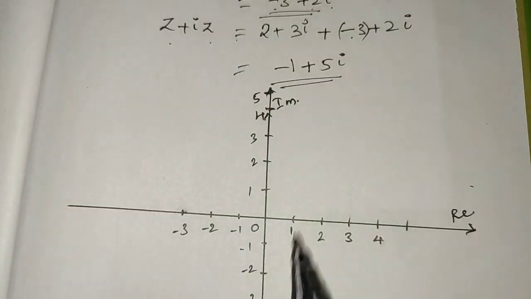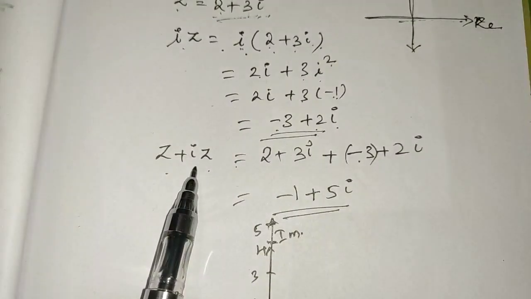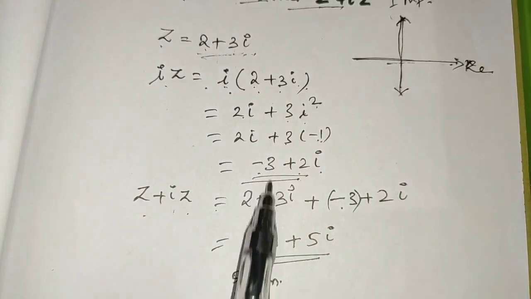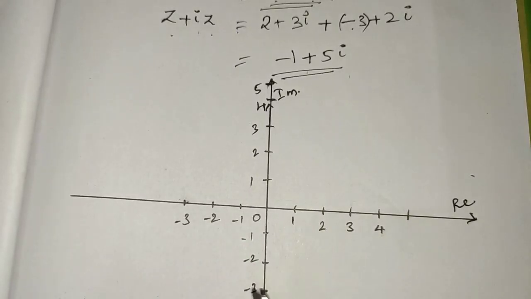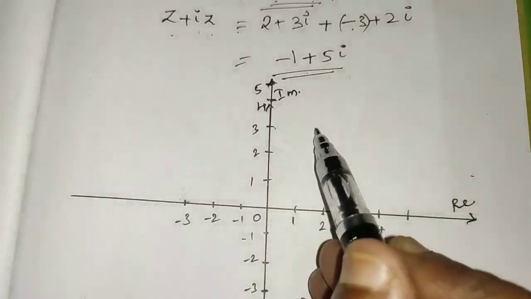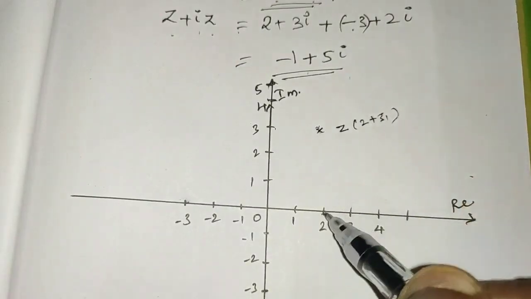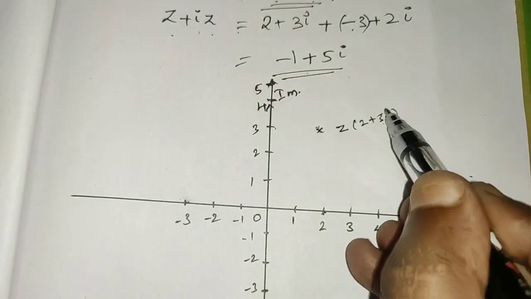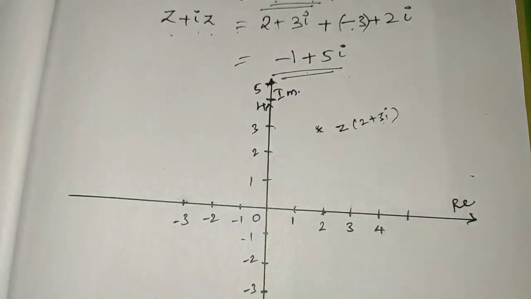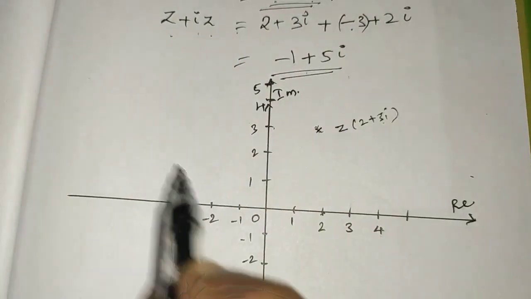Now we are going to plot the z, iz and z plus iz. That is 2 plus 3i, minus 3 plus 2i and minus 1 plus 5i in this complex plane. Here the first point is 2 plus 3i, that is 2 and then here 3. So 2 plus 3i, mark this as z. 2 is the real axis, 3 is the imaginary axis. Then we have to plot the minus 3 plus 2i, minus 3 plus 2.